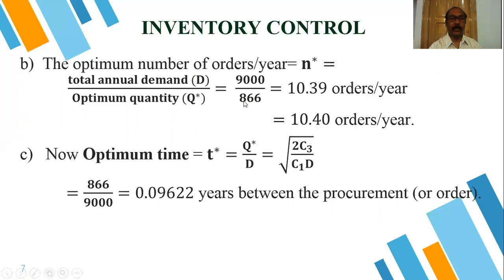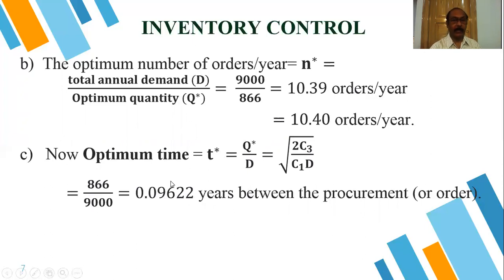1 by 10.39, or by directly dividing, we will get Q star by D. We already got Q star, divided by 9,000. T star is equal to Q star by D according to the formula. So it is better if we directly use this 866 divided by 9,000. So 0.0962 years, because our unit is years.